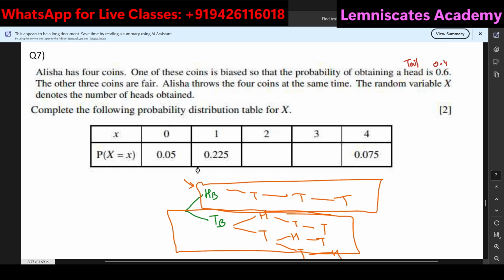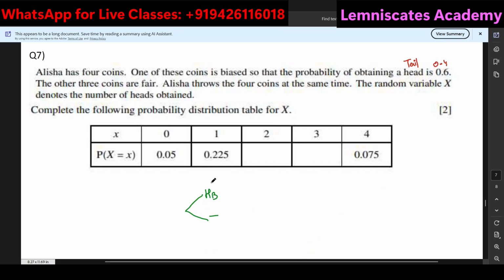Okay, so if I'm trying to implement this for probability of x is equal to 1, so let's say HB and 3 fair tails, plus 3 times tail biased and then 1 head and 2 fair tails. This is the kind of a thing.